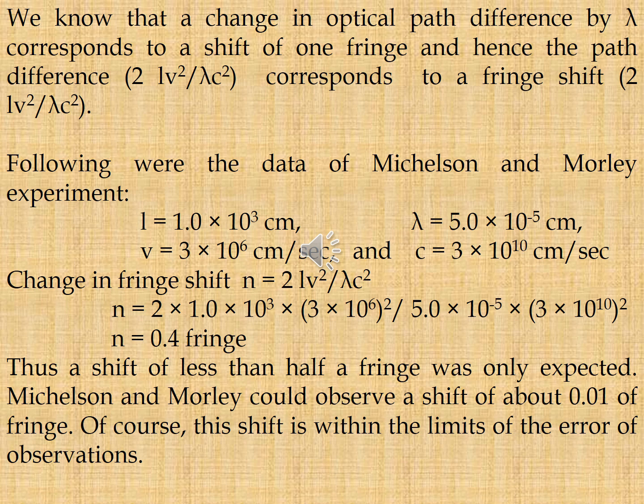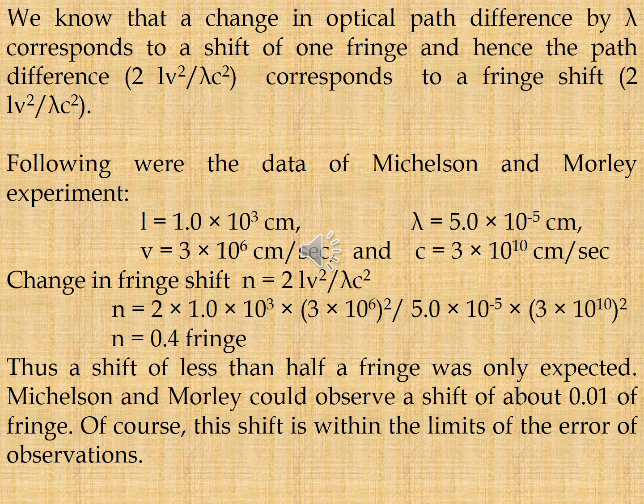L is equal to 1.0 into 10 to the power of 3 centimeter, lambda is equal to 5 into 10 to the power of minus 5 centimeter, V is equal to 3 into 10 to the power of 6 centimeter per second, and C is equal to 3 into 10 to the power of 10 centimeter per second. The fringe shift N is equal to 2 L V square by lambda C square. After substituting the values, we get the final value N is equal to 0.4 fringe. Thus, a shift of less than half a fringe was only expected.